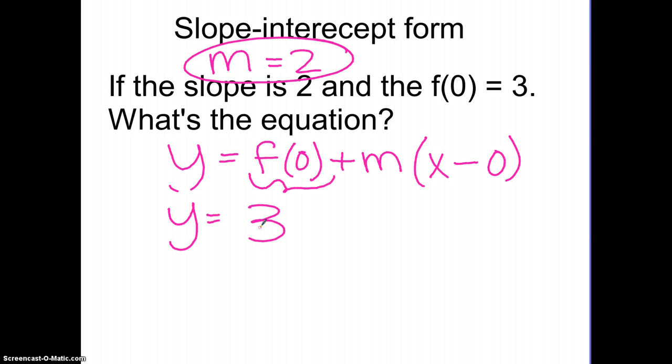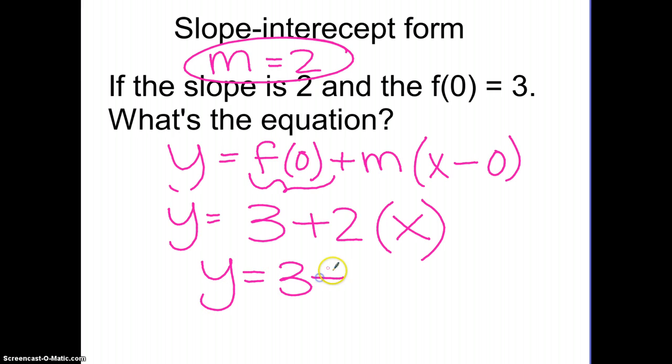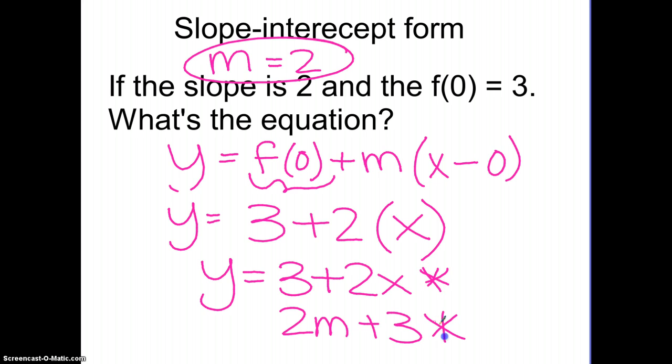The slope is 2, which means it's repeatedly adding 2 every time. And then we have x minus 0, which I don't need to put the minus 0. So this is just y equals 3 plus 2x. And I wanted you to see that this is really mx plus b. I could write it this way, or I could write it this way. It doesn't matter which way.